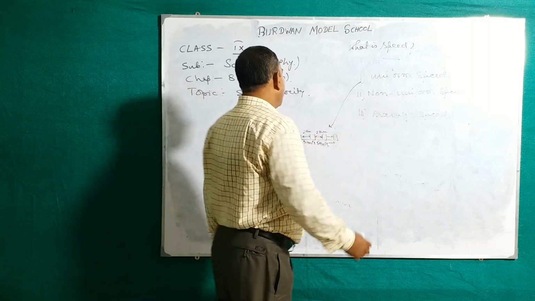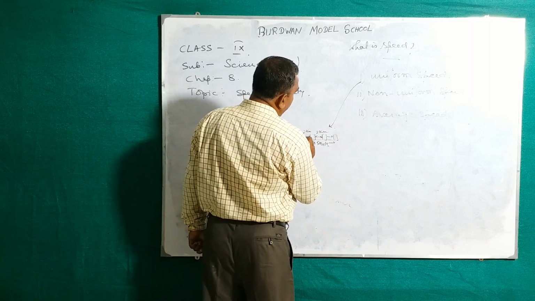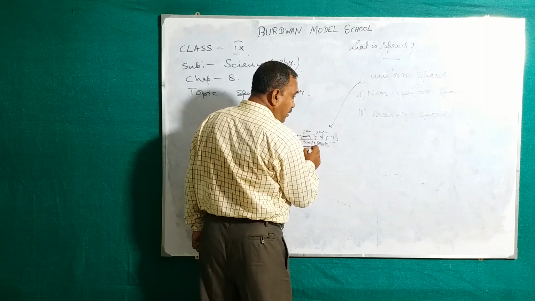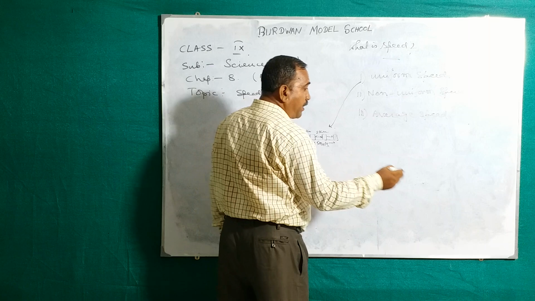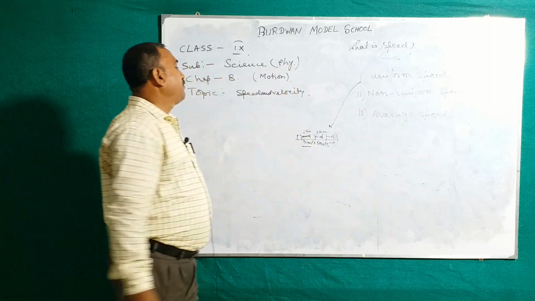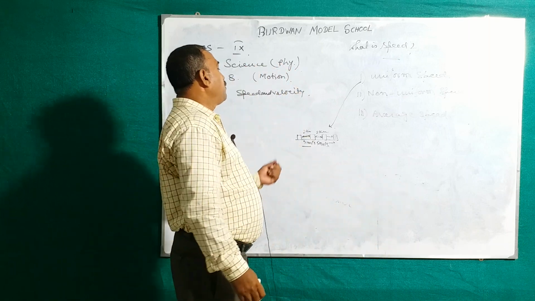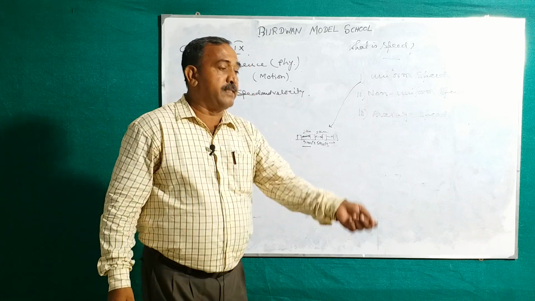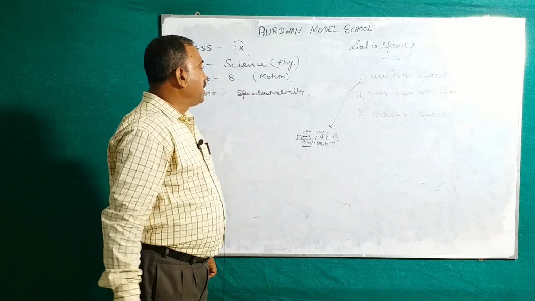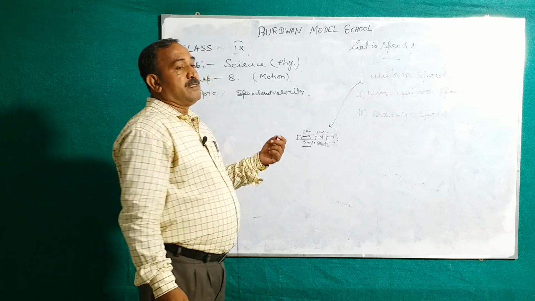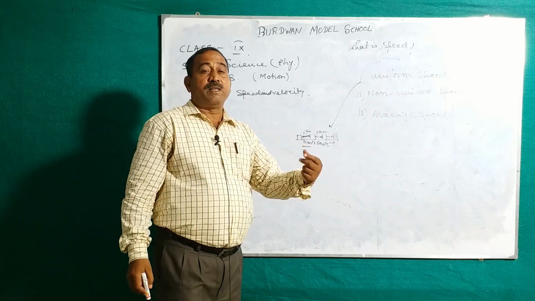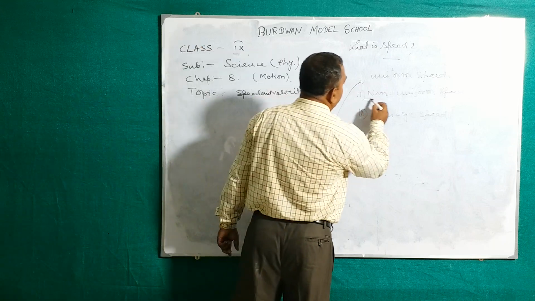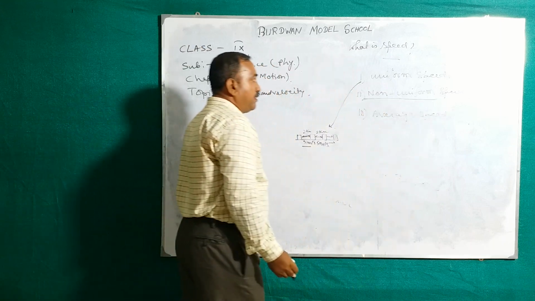Non-uniform means the distances are different for the same time interval. That means if you consider a train entering the station, the time is the same but the distance is different, that time it will be the non-uniform speed.